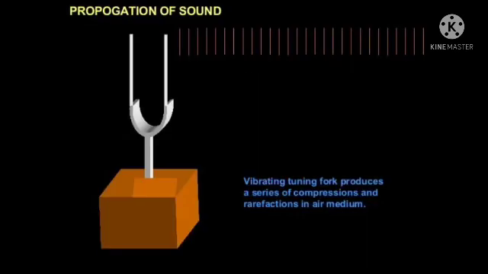After displacing the adjacent particle, the first particle comes back to its original position. This process repeats in the medium till the sound reaches the ears. The disturbance produced by the vibrating body travels through the medium, but the particles do not move forward themselves. Since sound waves are produced due to the vibration of particles of the medium, sound waves are called mechanical waves.